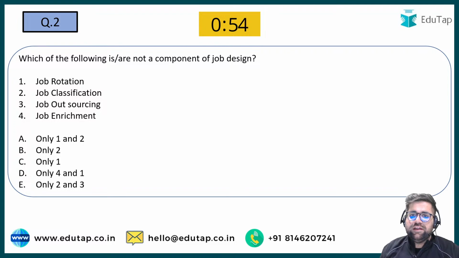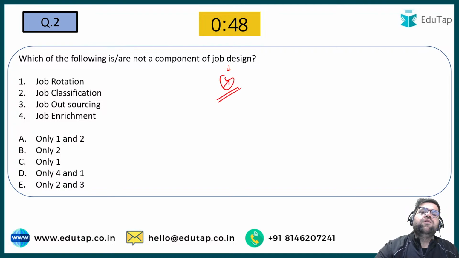Which of the following is not a component of job design? Now, job design has 4 components. Job design has 4 components. One is... chalo, you only tell me what are the 4 components if you know it. Question number 2 on your screen. Which of the following is not a component, it asks. So "not" means the one that does not belong.